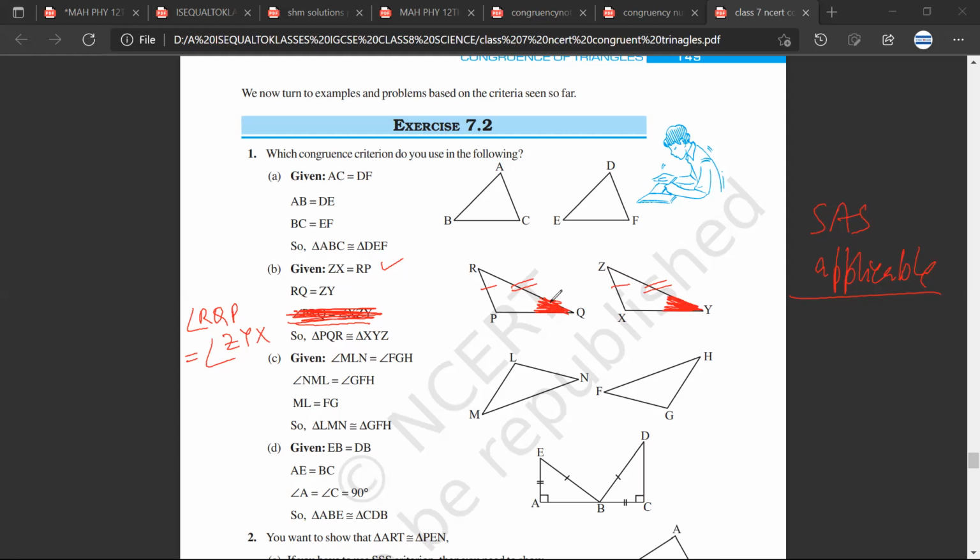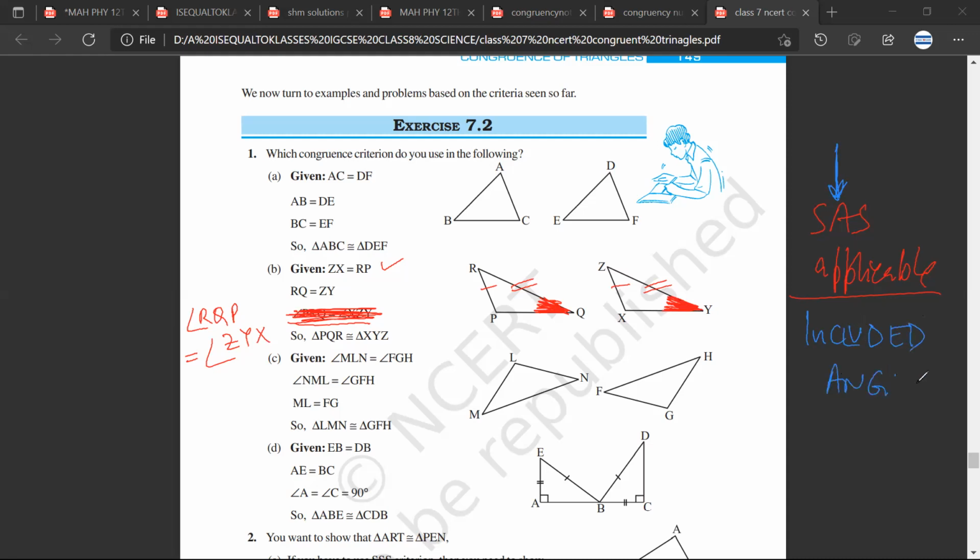Mr. Satya? I think still, yeah. No, sir. Okay. Mr. Sarthak, what do you think? I think it should be applicable. See, it won't be applicable because this angle would always be the included angle.